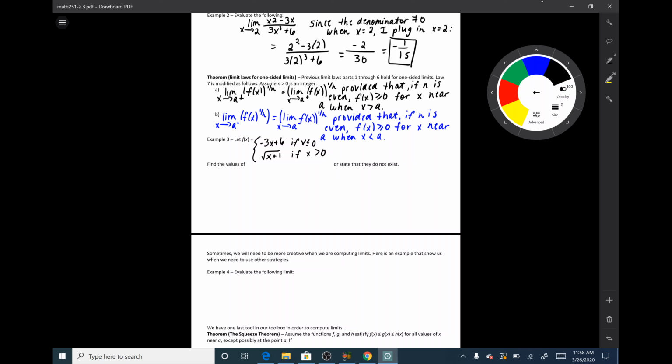So I want to find the limit as x goes to 0 from the left of f of x, the limit as x goes to 0 from the right of f of x, and the limit as x goes to 0 in general of f of x. So I want to find these or state that they do not exist.